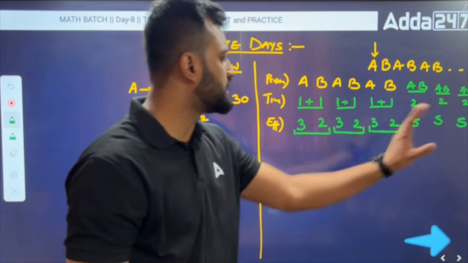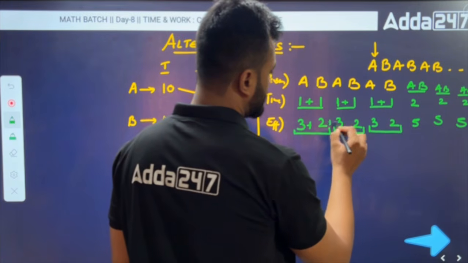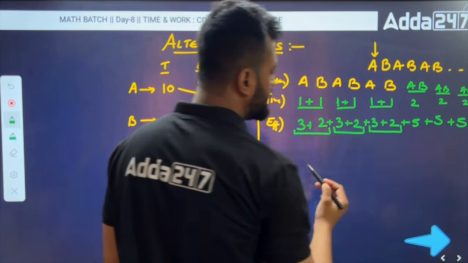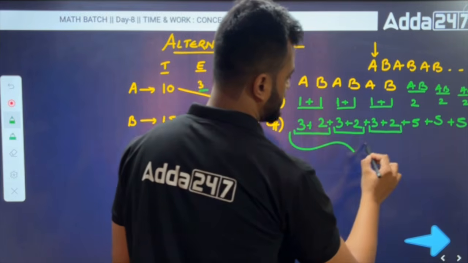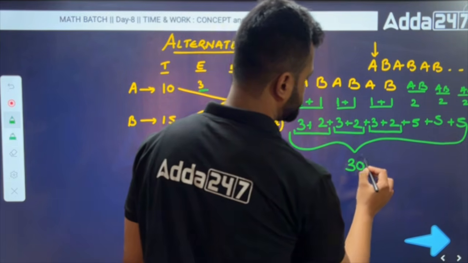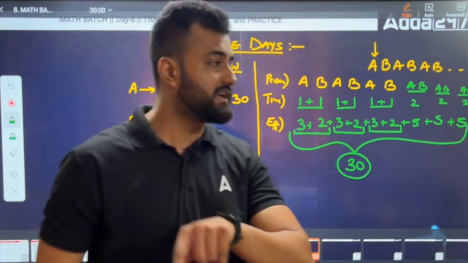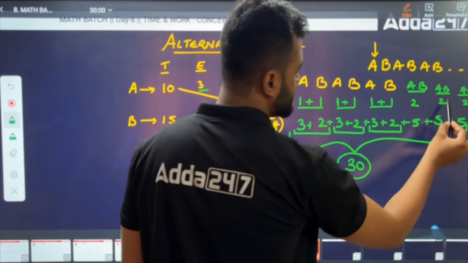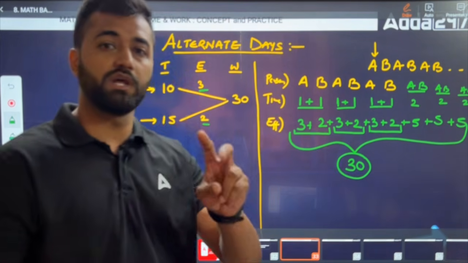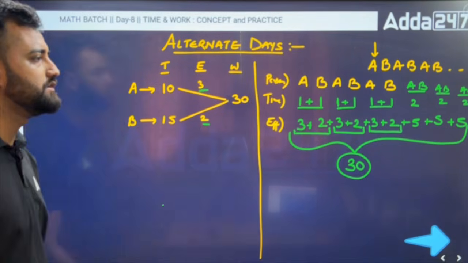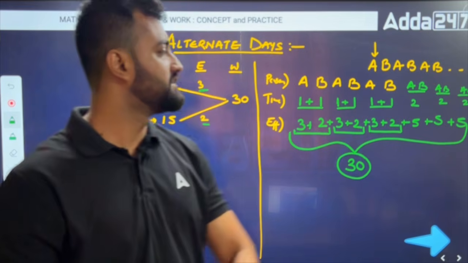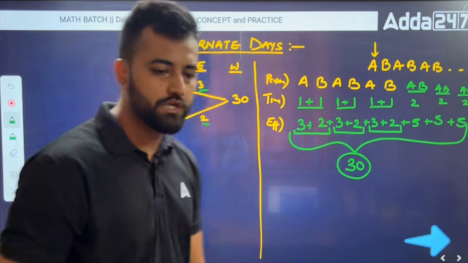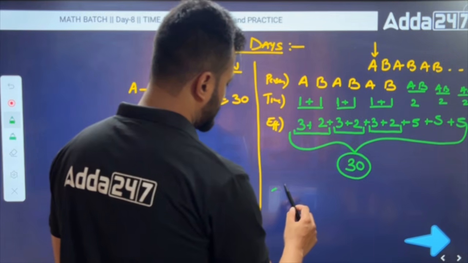If I do the total here, you got the total work, which is your 30 work. So 30 work has been done. And how many days did they take? See how many days have been taken: 2, 4, 6, 8, 10 and here 12. So they require 12 days to complete this entire work. I hope it's clear. Got it? So the time taken by them is 12 days.